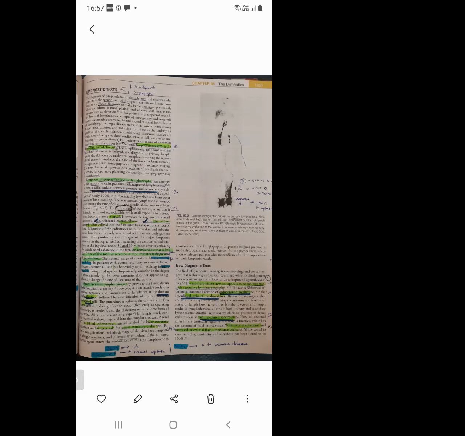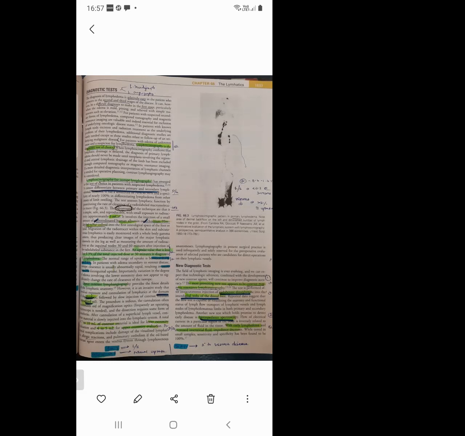An uptake value less than 0.3% of the total injected dose at 30 minutes is diagnostic of lymphedema. The normal range of uptake is 0.6 to 1.6%. If it is less than 0.3%, lymphedema is diagnosed.